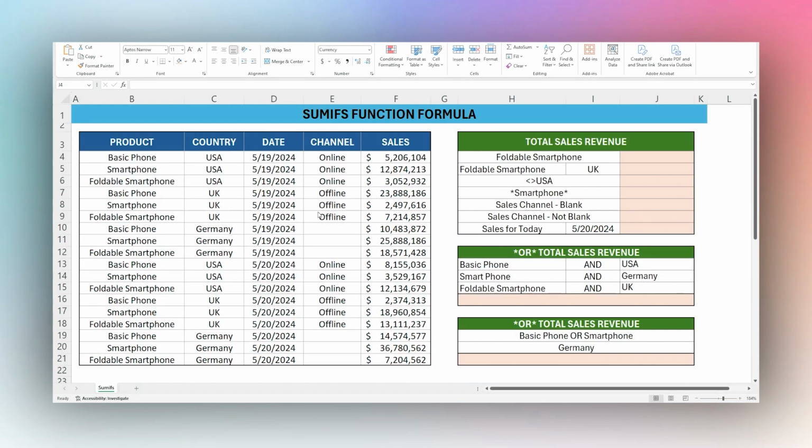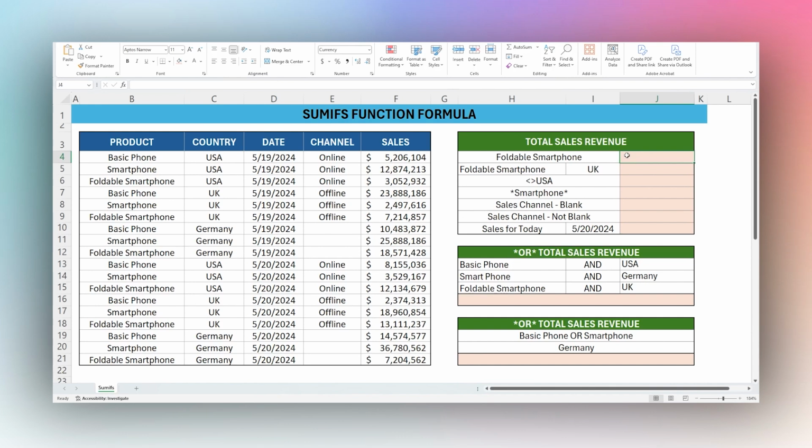So today we're going to go through the SUMIFS function in Microsoft Excel. We're going to start with the very basics and then walk through a number of different scenarios. That way you get a great idea of how to use SUMIFS better in your own projects. So we're going to start with the very basics.